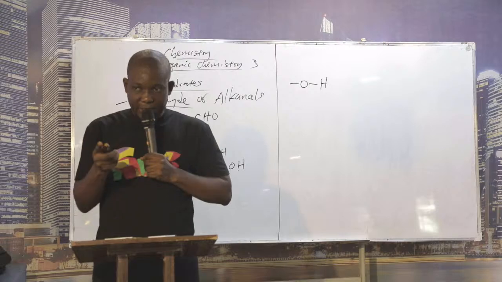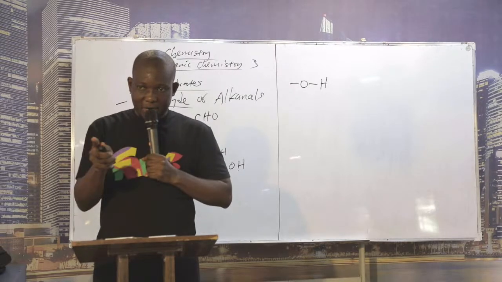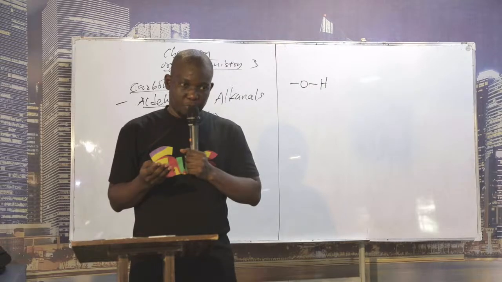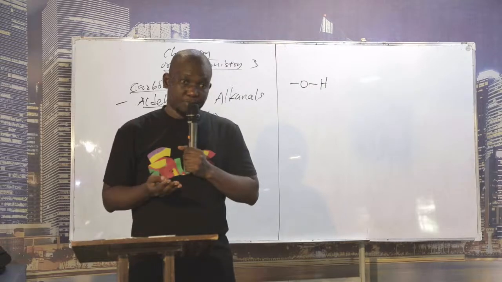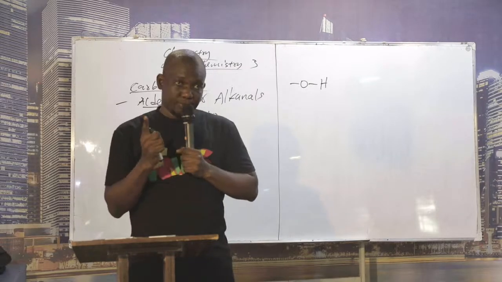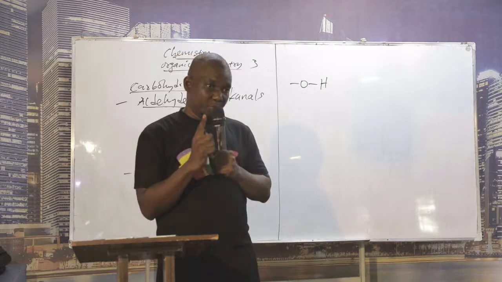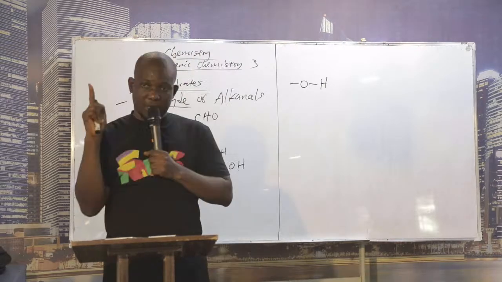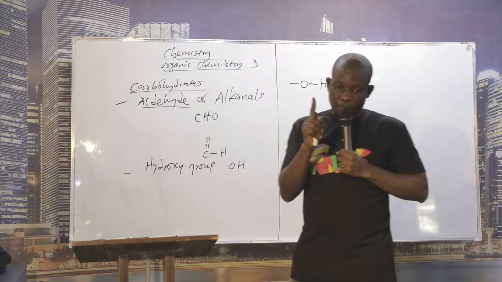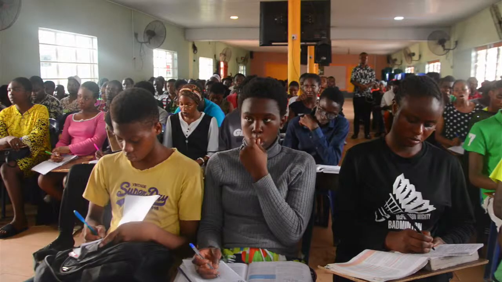Glucose, or any carbohydrate, is soluble in water, except starch. The reason why starch is not soluble in water is because of the molecular weight. But mind you, starch is soluble in hot water. That is one distinguishing factor between starch and simple sugar, like glucose. The solubility of glucose in water is because of hydrogen bonding, because it is going to interact with water and the oxygen of the hydroxy group.